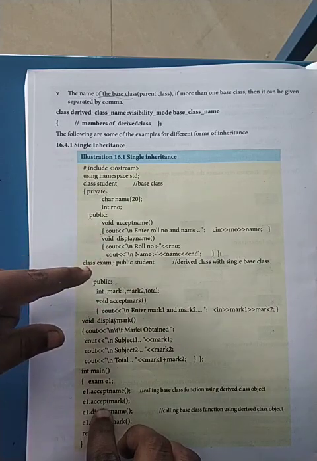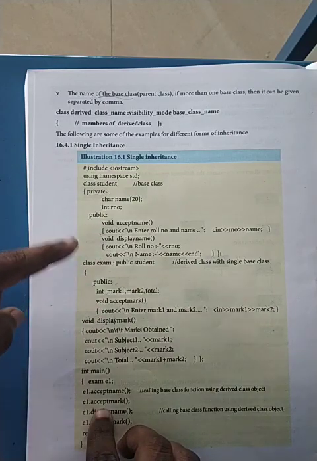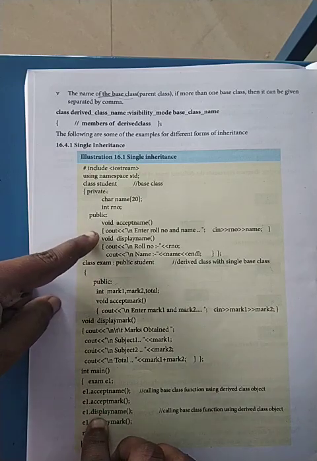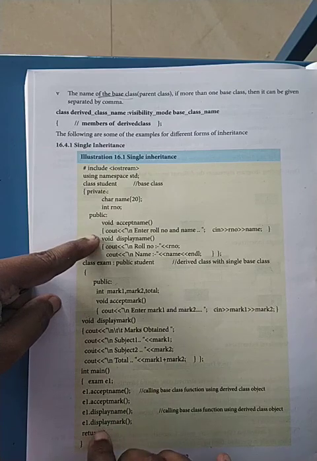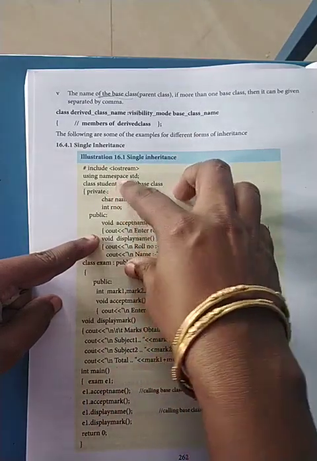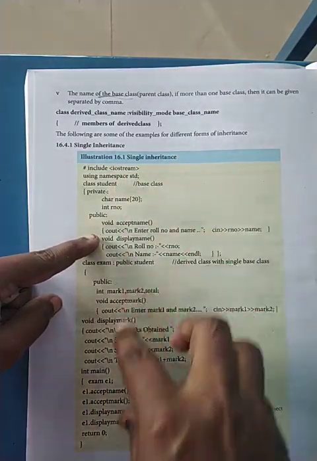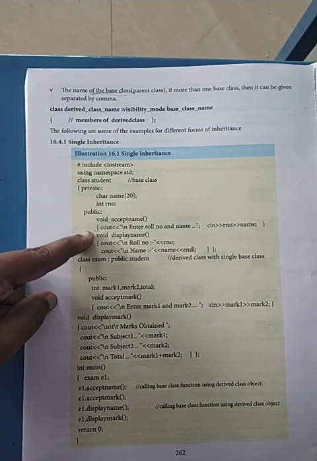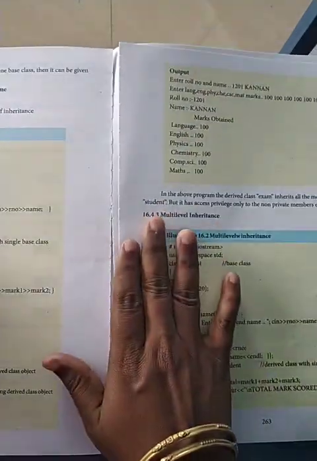Accept name is the function which is in the parent class. Similarly, accept mark. Accept mark is in the student class, and display name is also from the parent class. And the display mark is in its own class itself, and then return 0 at the end. So a base class followed by one child class and then the main function. Okay, now coming to the multi-level.